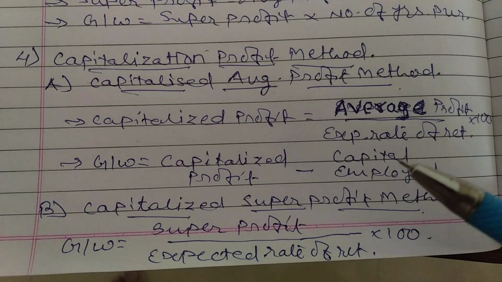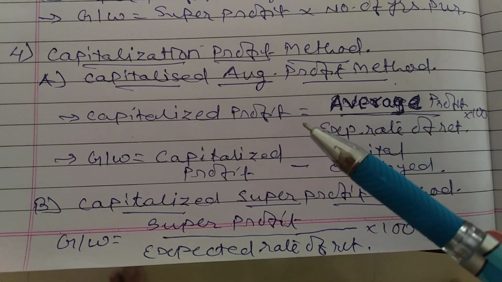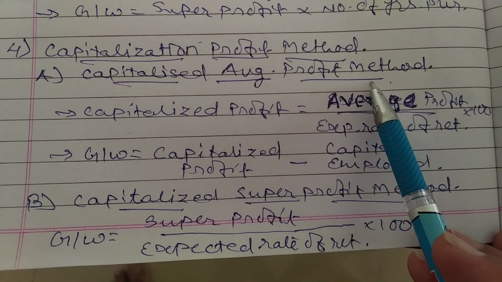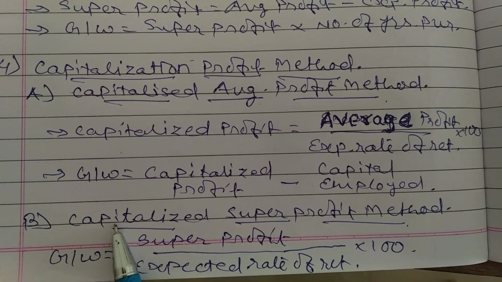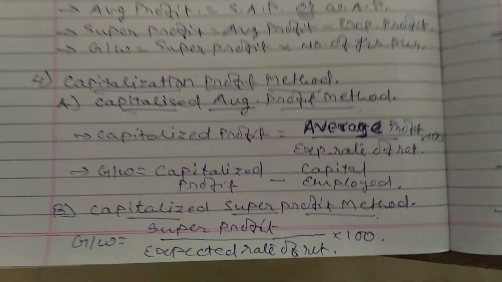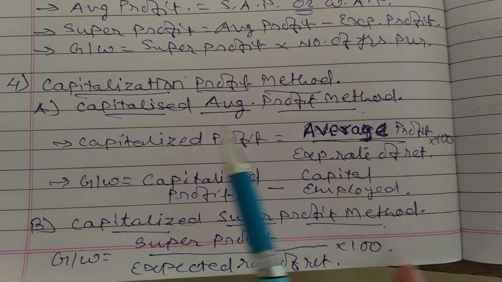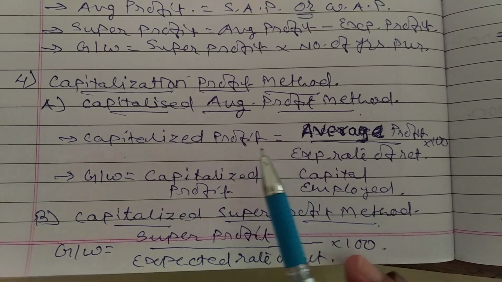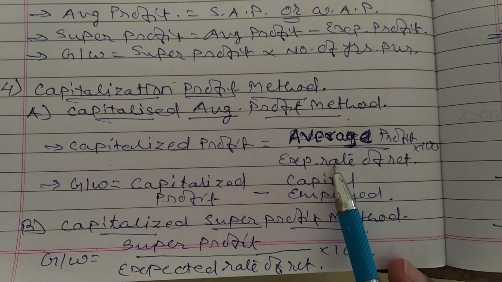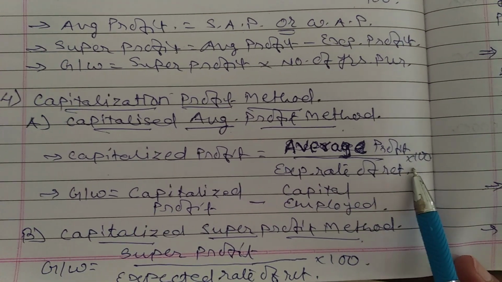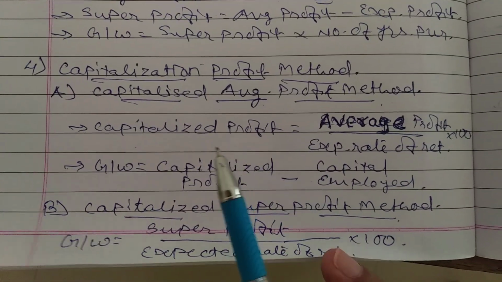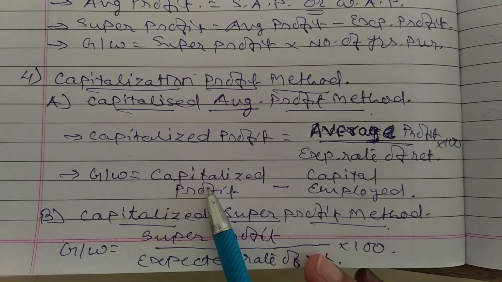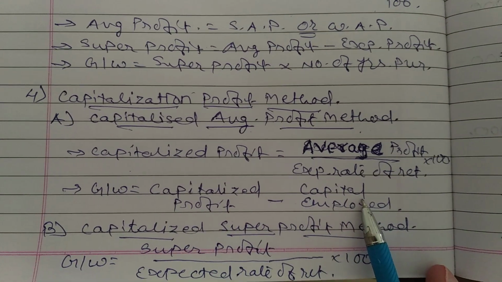Now, the fourth method is capitalization profit method. We have 2 separate methods under capitalization profit method. First one, that is capitalized average profit method, and second, that is capitalized super profit method. To find capitalized average profit, the formula is capitalized profit is equal to average profit upon expected rate of return into 100. After finding capitalized profit, goodwill is equal to capitalized profit minus capital employed.